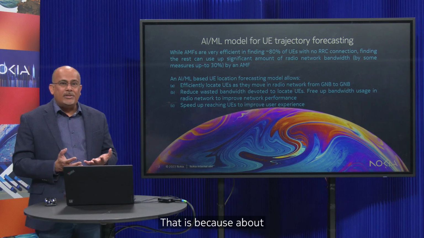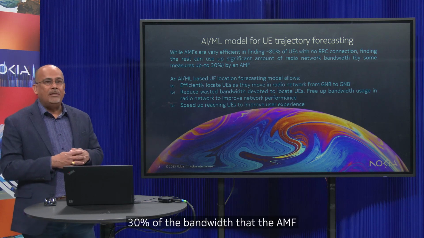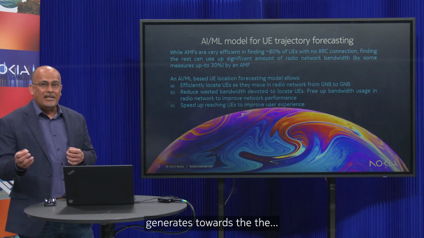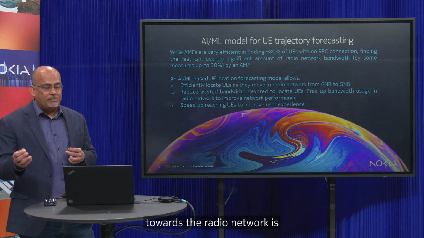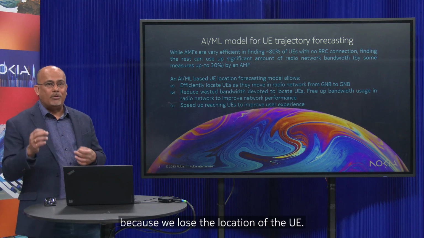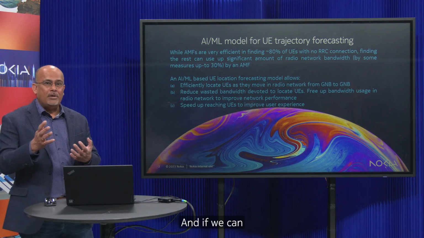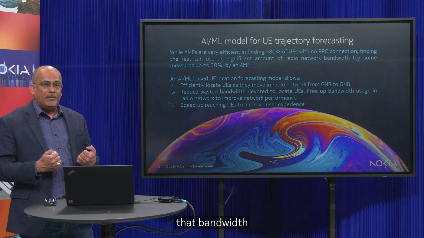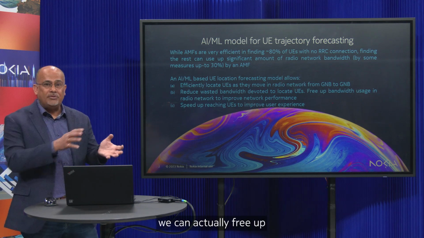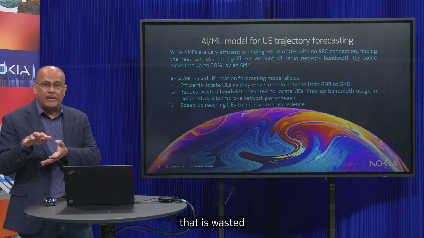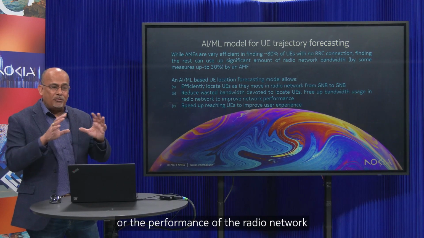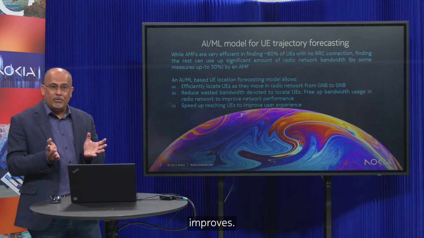Now, why do we want to do that? About 30% of the bandwidth that the AMF generates towards the radio network is sometimes wasted because we lose the location of the UV. If we can reclaim that bandwidth by efficiently pinpointing the location of the UV, we can free up that wasted bandwidth, as a result of which the performance of the radio network improves.